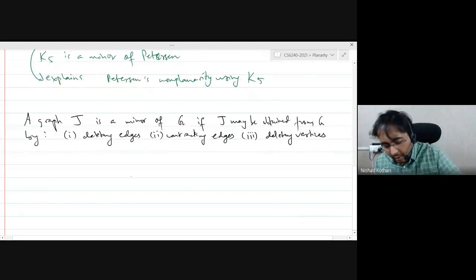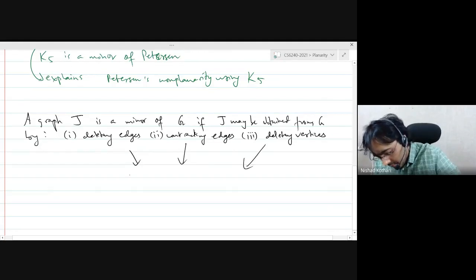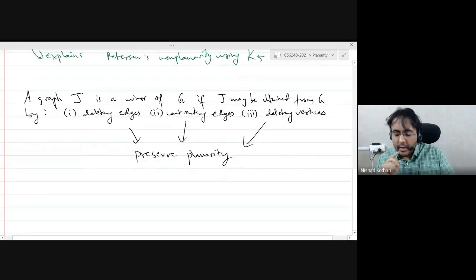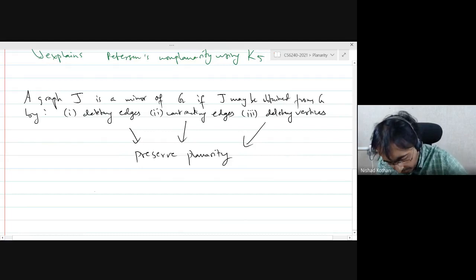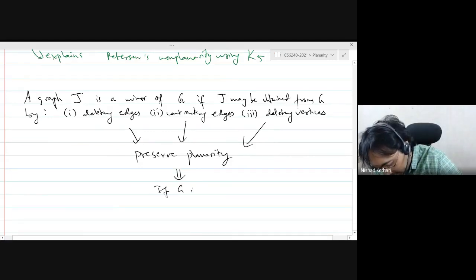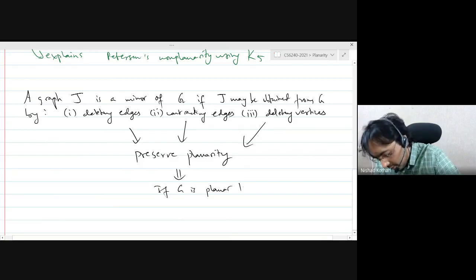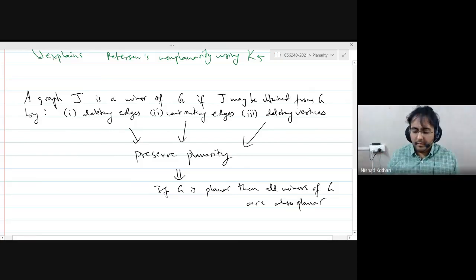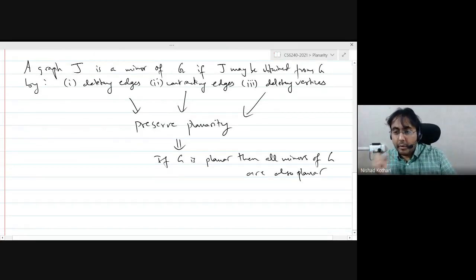Okay. Notice that all three operations preserve planarity. So if your graph is planar, all minors of that graph would be planar. So this implies that if G is planar, then all minors of G are also planar, right? And that means that if you got a non-planar minor, then the whole graph must be non-planar, right?